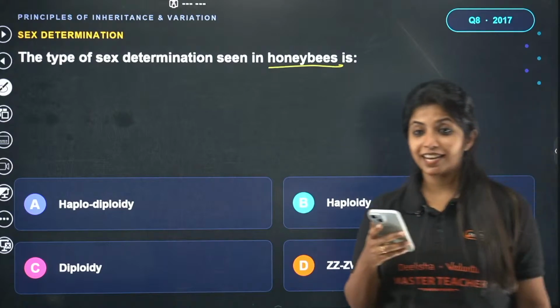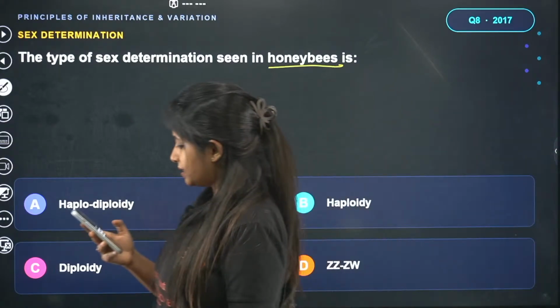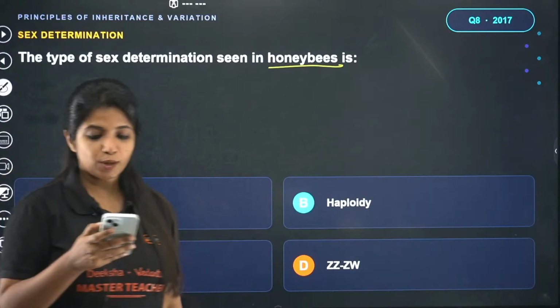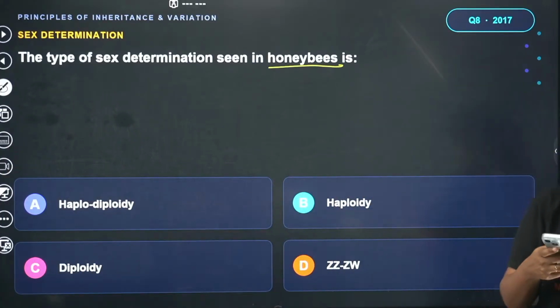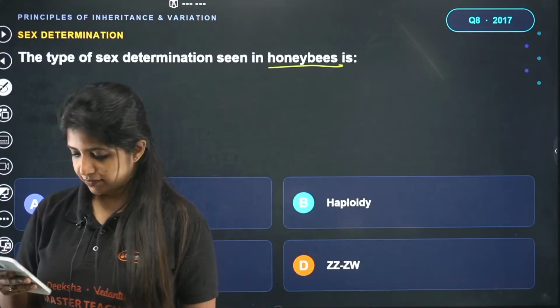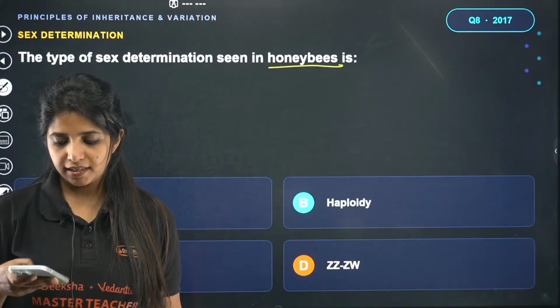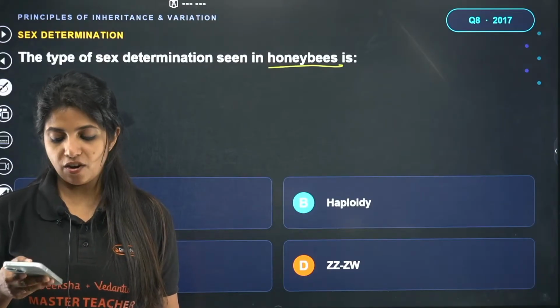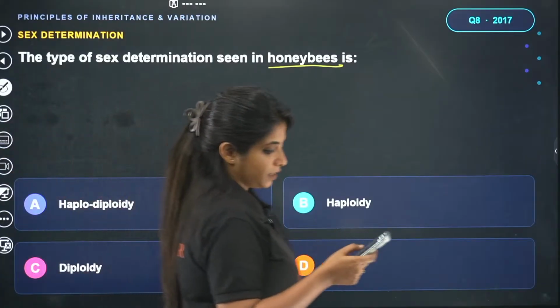Sex determination seen in the case of honeybees. I'm not talking about birds. Birds have different sex determination. I'm talking about a honeybee. Okay. Not utilizing that one more chance. Anyway, it is not the one that we spoke about right now. It's going to be a little different.